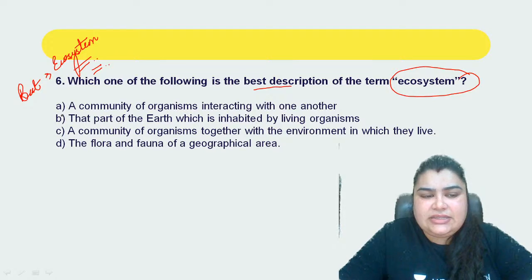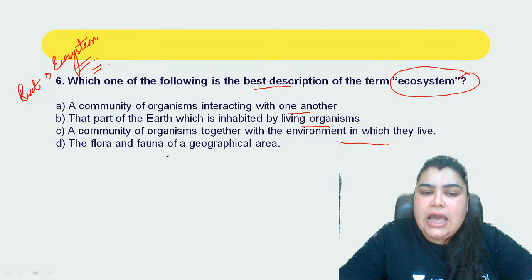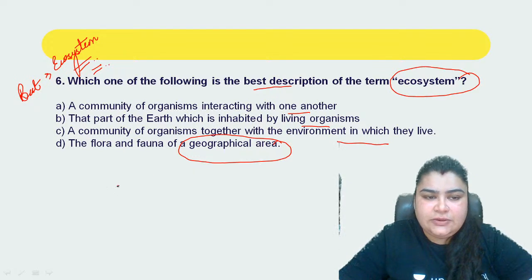A, it is a community of organisms interacting with one another. B, the part of earth which is inhabited by living organisms. C, a community of organisms together with the environment in which they live. And D, the flora and fauna of a geographical area, right? So these are the four options that we have here.